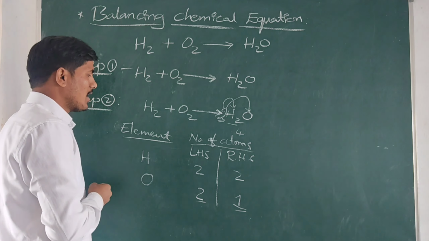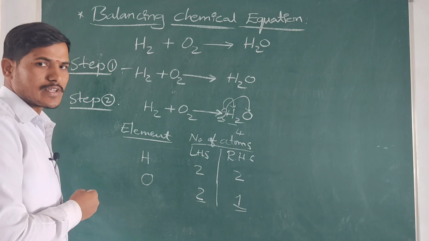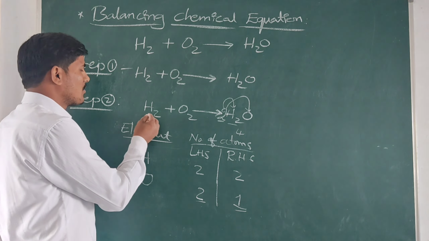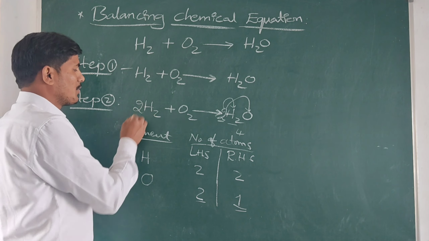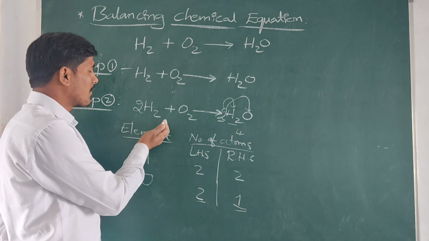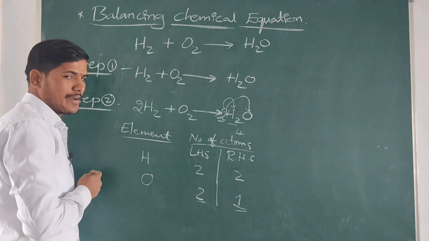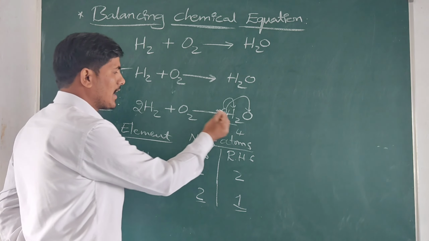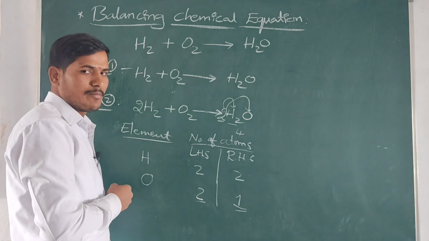Here how many hydrogens are there? Only 2 hydrogens are there. So we need to balance the equation. Yes or no? So that's why we must keep 2 as a coefficient value in front of the symbol of hydrogen. Here also 2 into 2, that is 4 hydrogens, are balanced on the right hand side.